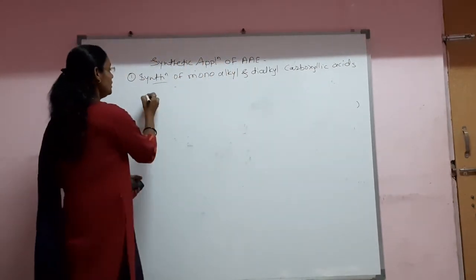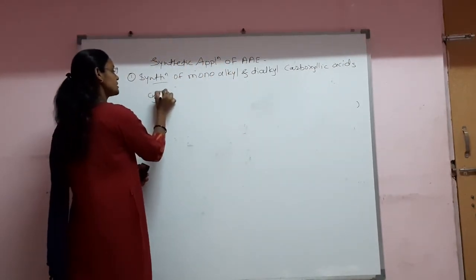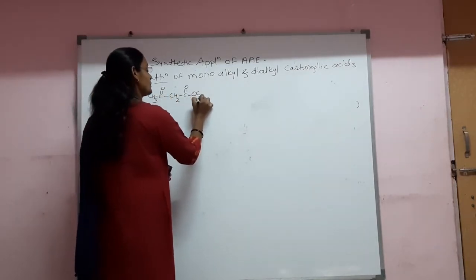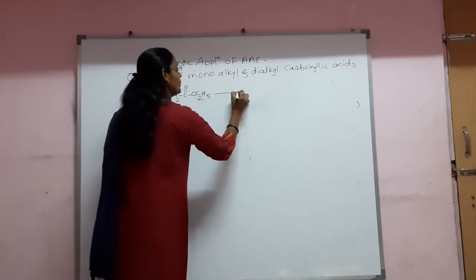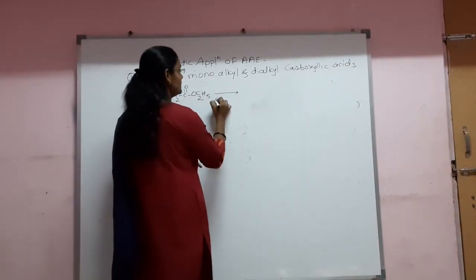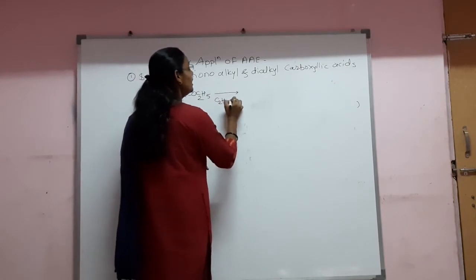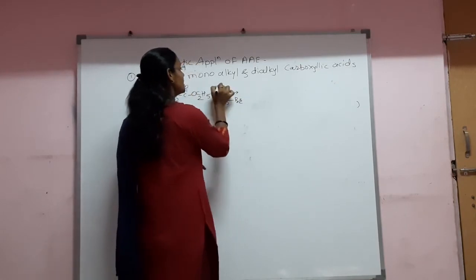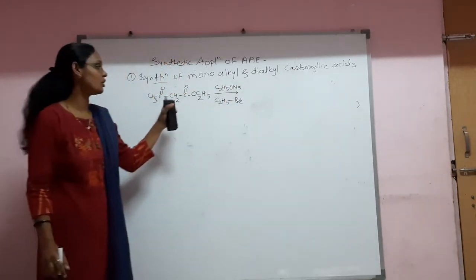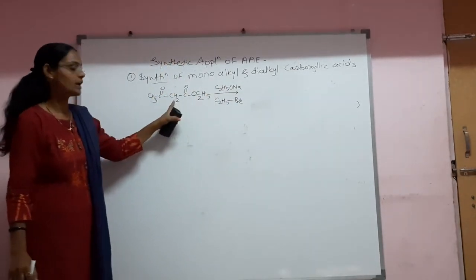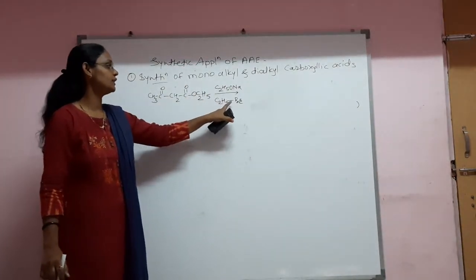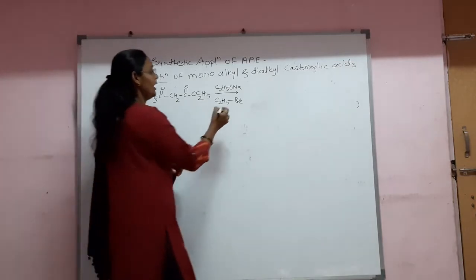So first of all, the acetoacetic ester can undergo the alkylation reaction, for example by using ethyl bromide, in presence of again a strong base such as sodium ethoxide. That sodium ethoxide abstracts the proton, generating the carbanion, and a simple nucleophilic substitution reaction occurs, and we will get